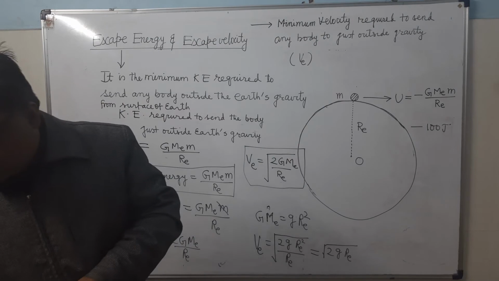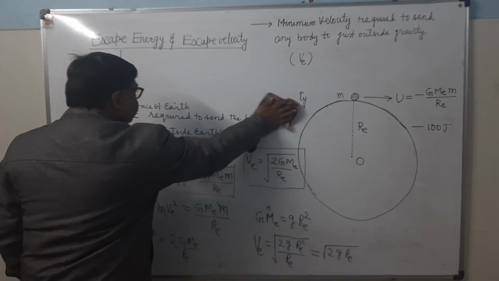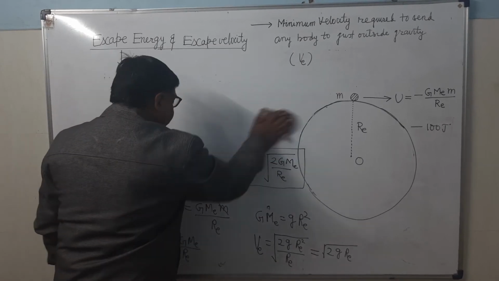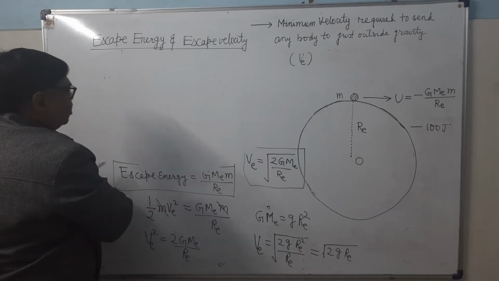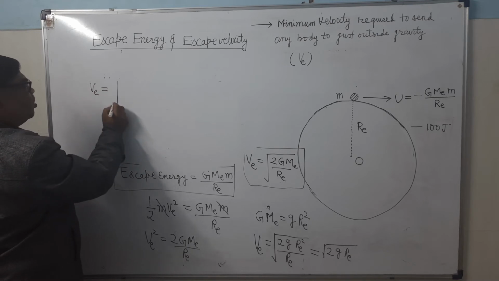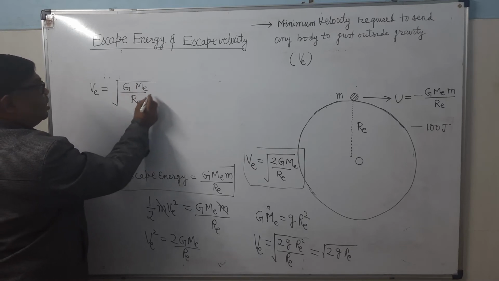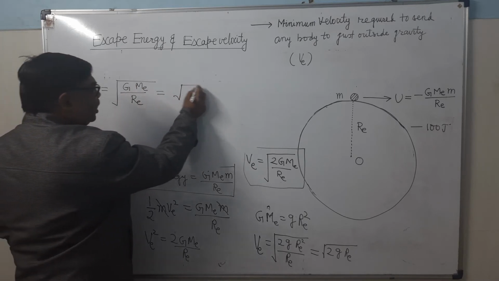You can see here what the escape velocity is. VE equals root of 2 G ME upon RE, which equals root 2 g RE.